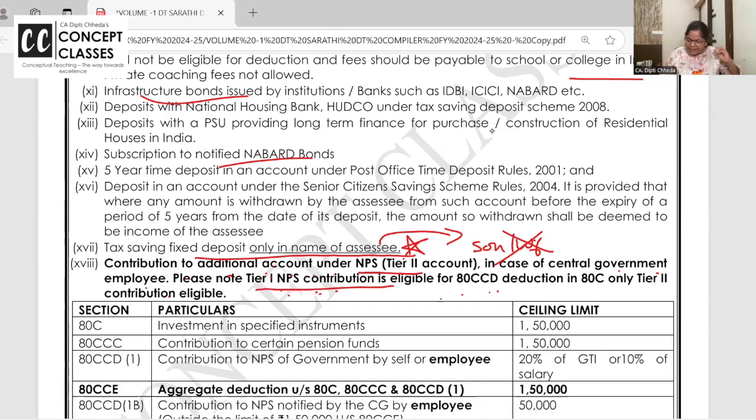So in 80C only Tier 2 is allowed, that too for central government employees. If they are putting their money in the National Pension Scheme Tier 2, then also they are eligible for deduction in 80C. For the National Pension Scheme you have other sections: 80CCD1, 80CCD2, 80CCD1B.